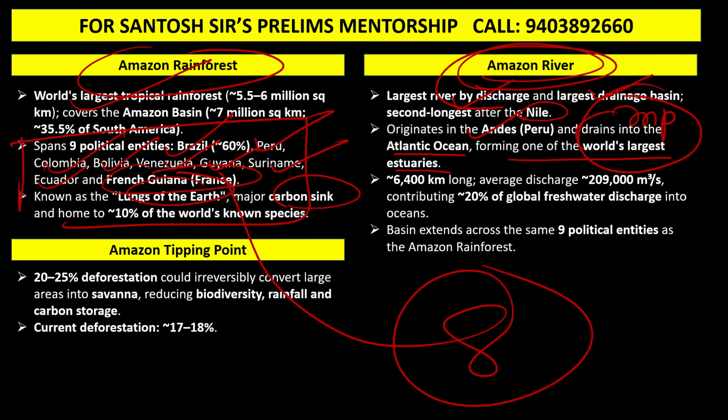Also, guys, from an environment point of view, we have an Amazon tipping point. You know, guys, there are a total of 9 tipping points. Out of this, we have the Amazon tipping point. A tipping point is basically that state which is an irreversible change. After that, the climate changes irreversibly.